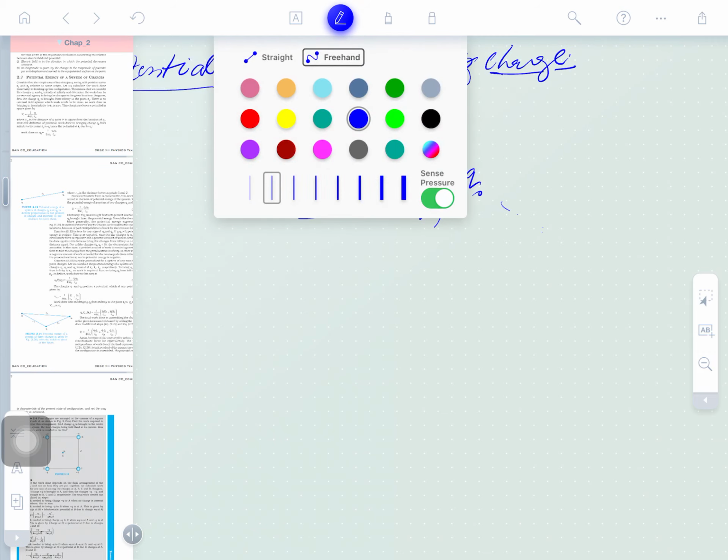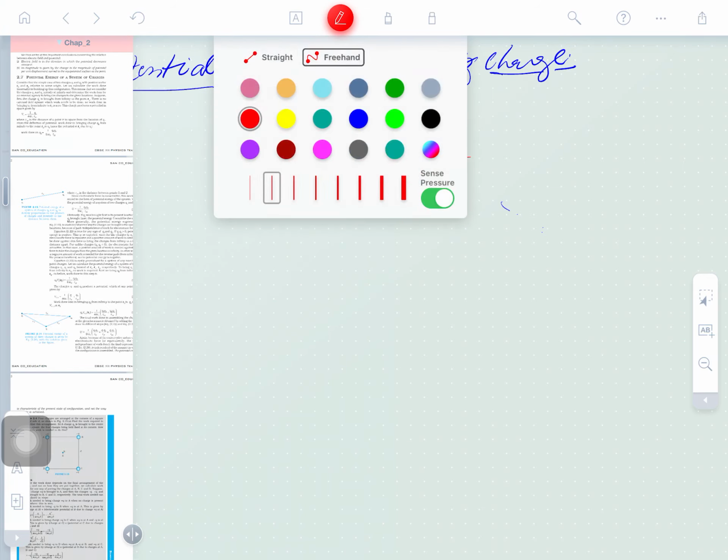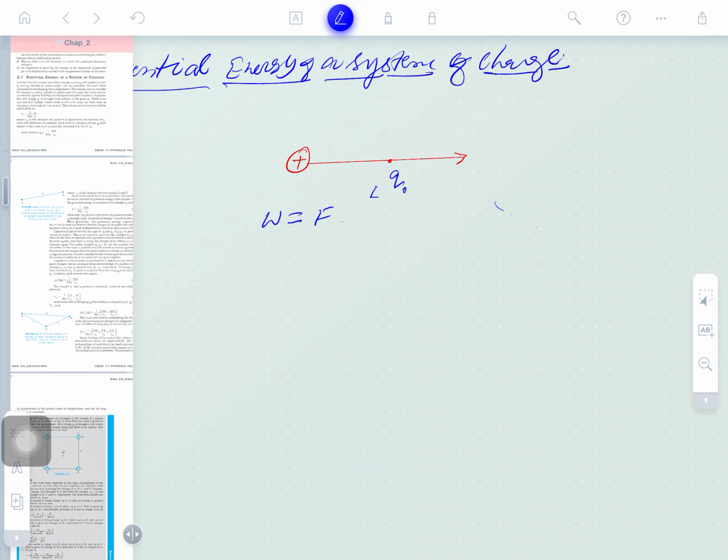I am telling you a best example for this. Suppose there is a positive charge, and I want to find the potential energy here, because this is an electric field. So the work done is numerically equal to force times displacement, bringing the charge from infinity against the field.